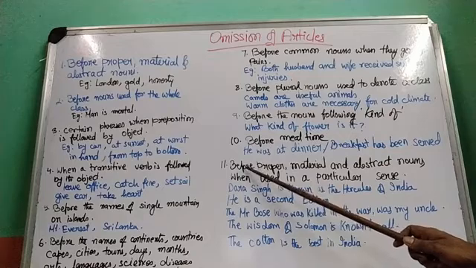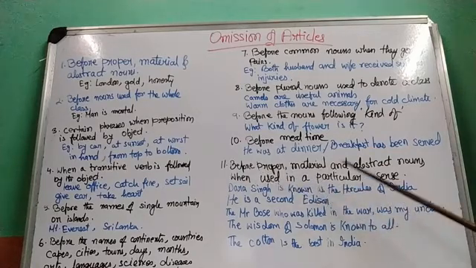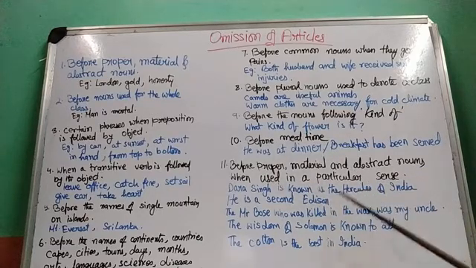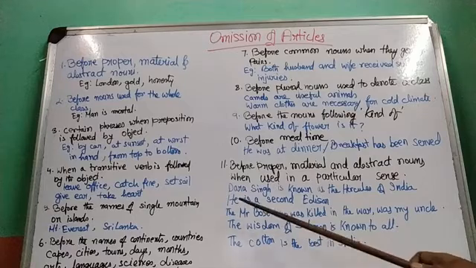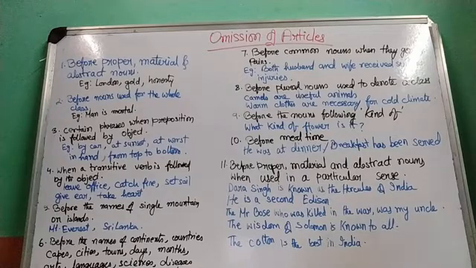We can use an article before proper, material and abstract nouns in special cases, when they are used in a particular sense. When we say Dara Singh is known as the Hercules of India. Now when we say Hercules was the strongest of all the men, right, we would never use an article.